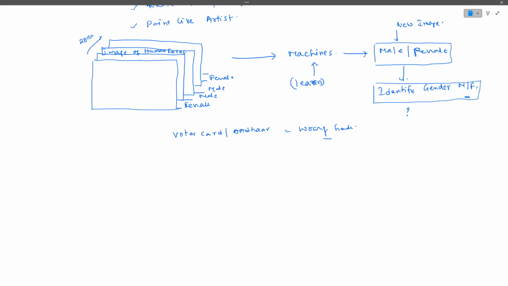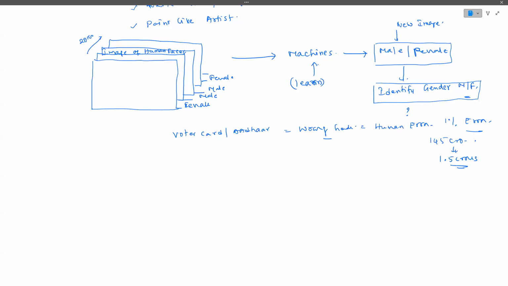So what happened here is a wrong gender entry, because it is a human error. Yes, humans can make mistakes. Even if it is just a 1% error, guys, out of the 145 crore, 1% means almost 1.5 crore voter cards need to be re-registered or have changes made in their voter cards, which is a very big headache, guys.